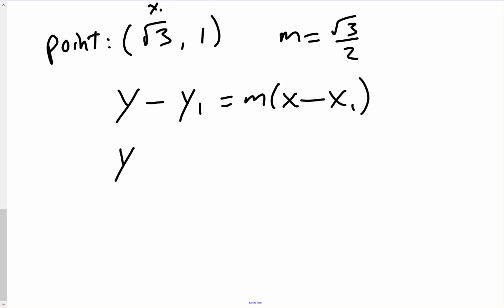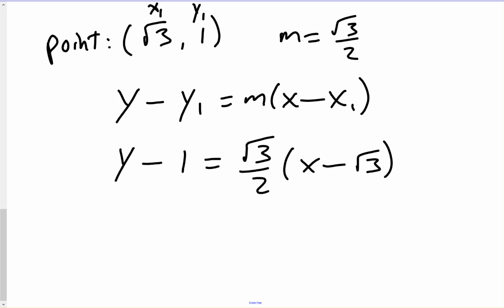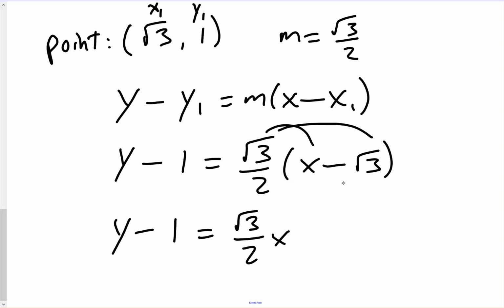This is like our x1 and y1. So y minus 1 equals square root 3 over 2 times x minus square root 3. Okay, we'll distribute the square root 3 over 2. So y minus 1 equals square root 3 over 2 x minus, now square root 3 times square root 3 would just be 3 over 2.